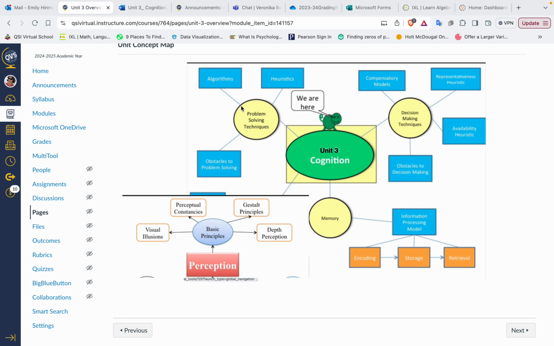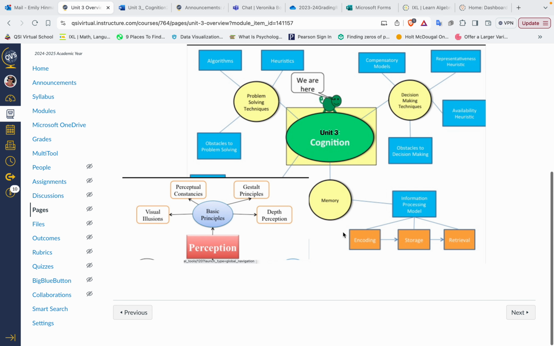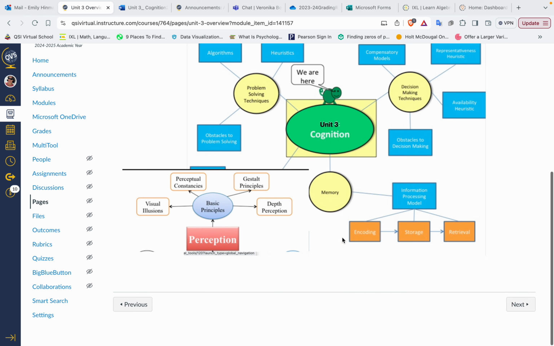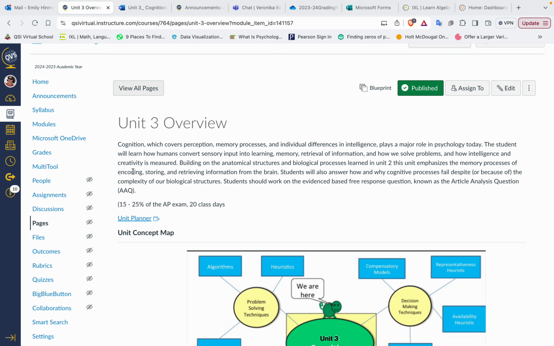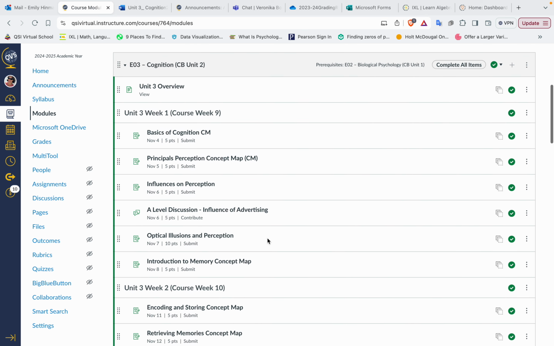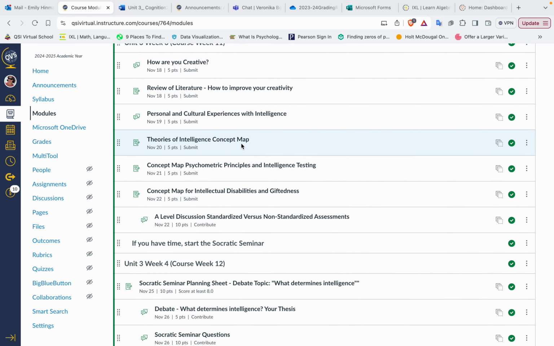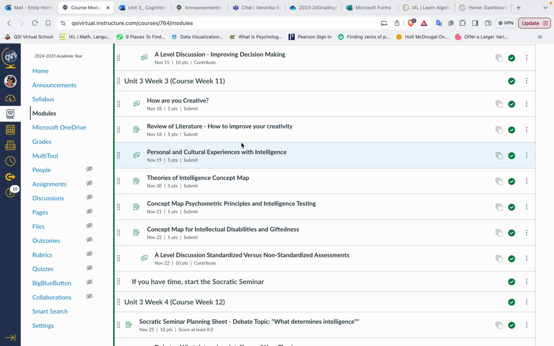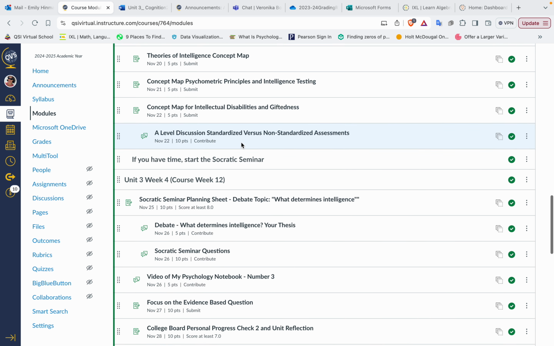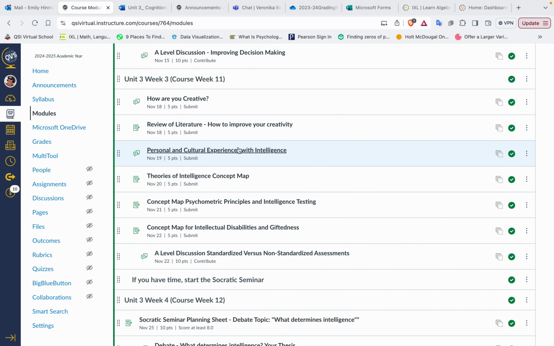Then we're going to also look at how do we problem solve, how do we make decisions, how does our memory work. This actually makes up a huge chunk of this unit, how your memory works. And I think I put this, let me go back to modules real quick, sorry. The whole last part of it is intelligence, which is huge, I need to post that for you. I don't have it here on the course page, but I'll put it up here. That shows you how much there is to intelligence.